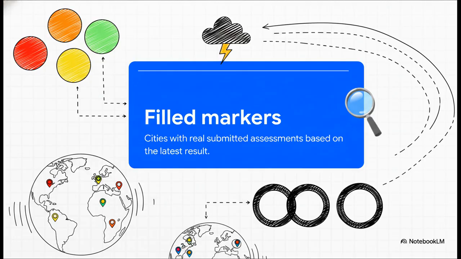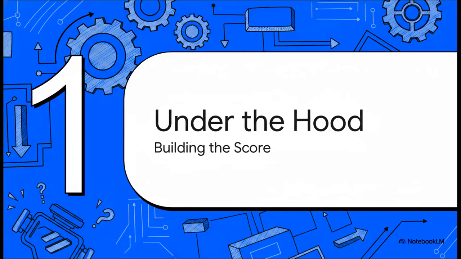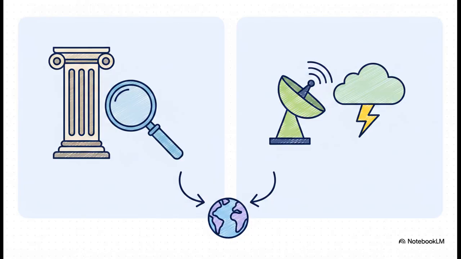It's built for pure speed. Section 1. Under the hood, how the threat score is built. Okay, let's dive into this, because to trust the score, you really need to understand exactly how it's built. The core of this methodology is kind of like a giant puzzle, combining 2 very different pillars of data.